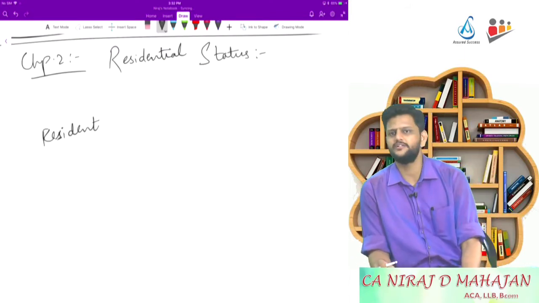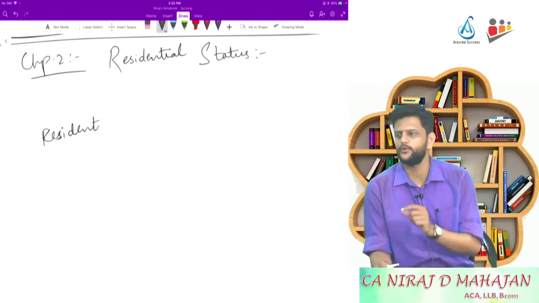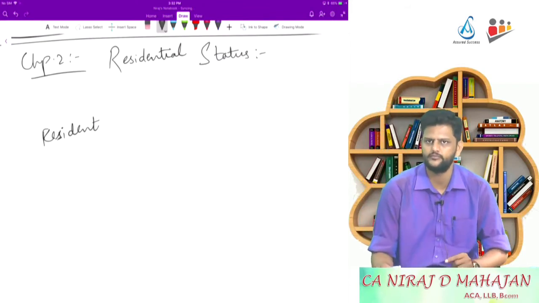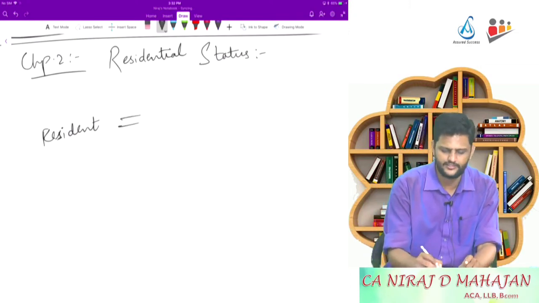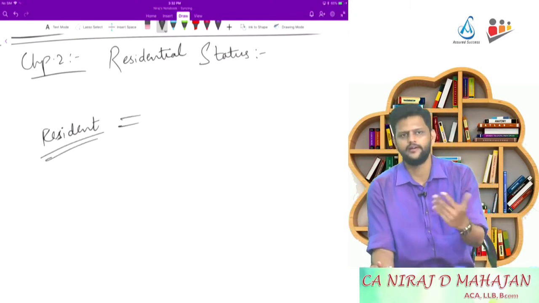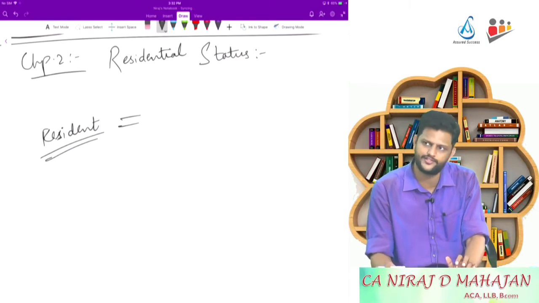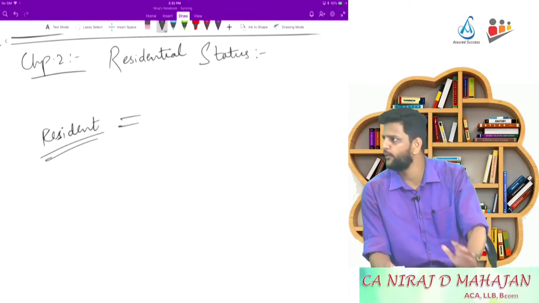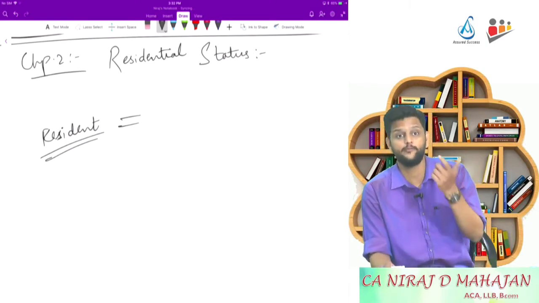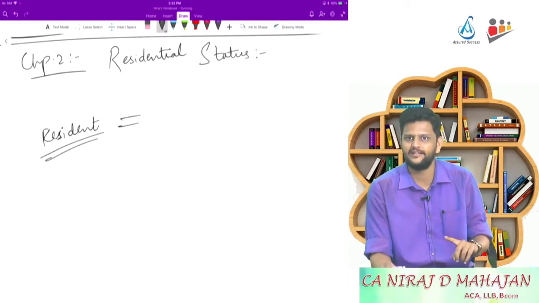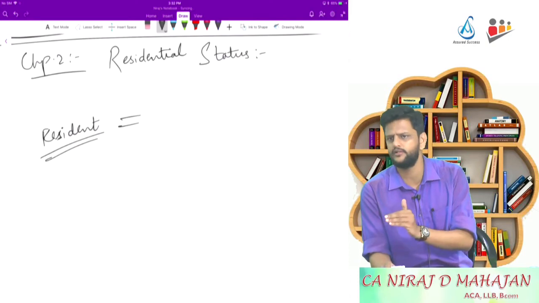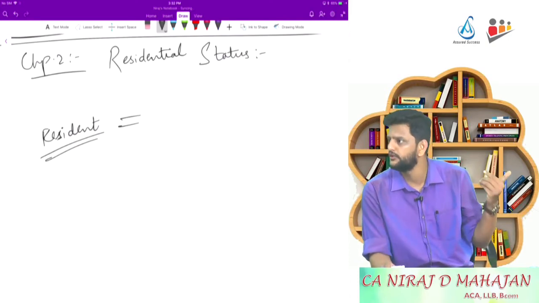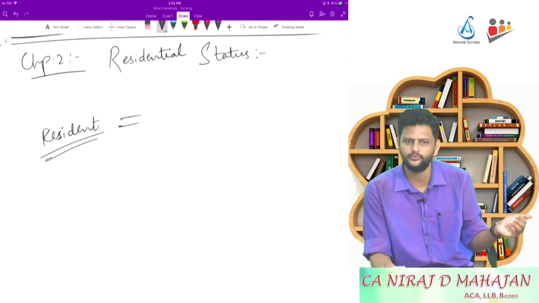So below 60 years of age, for an individual, you are giving him the 2.5 lakhs benefit, or the tax rates begin from 2.5 lakhs. He has to be what? He has to be a resident. And irrespective of age, if he is a non-resident, again his tax rates are from 2.5 lakhs. Again, the rebate benefit is only for a resident individual and not for a non-resident. So there will be a difference between an individual resident and an individual non-resident. Samajh rahe ho? Very good.